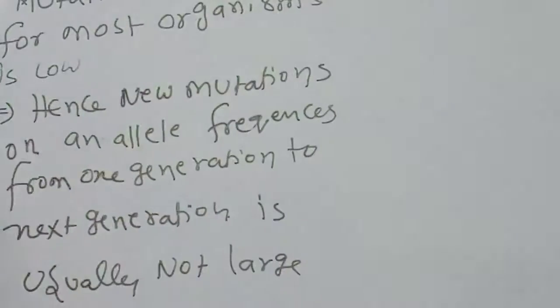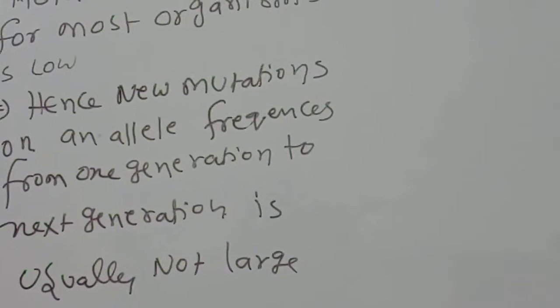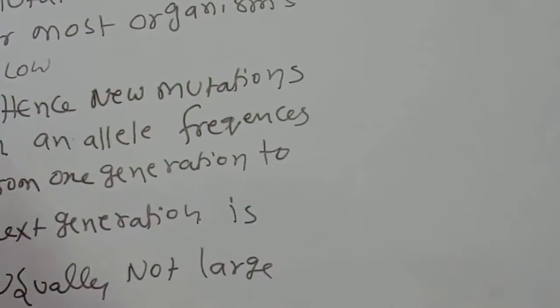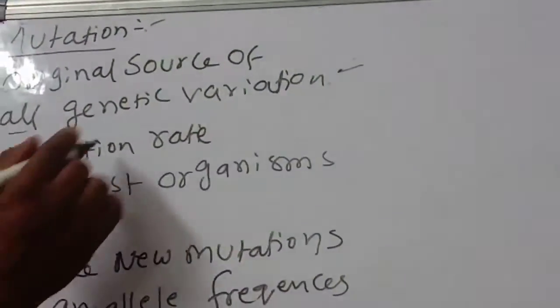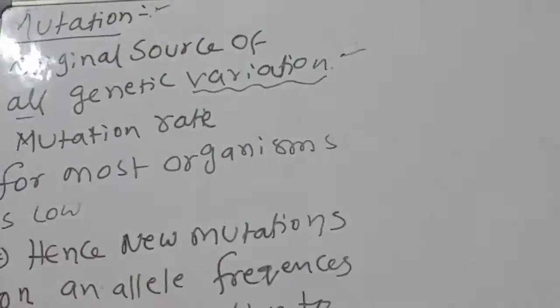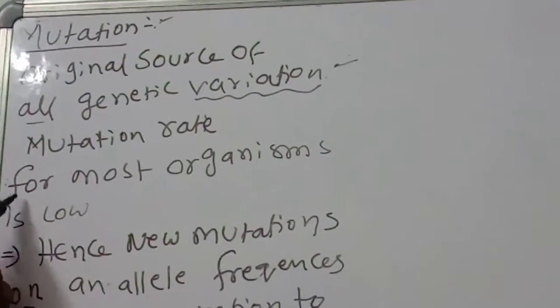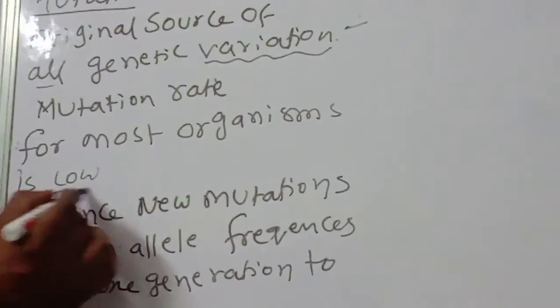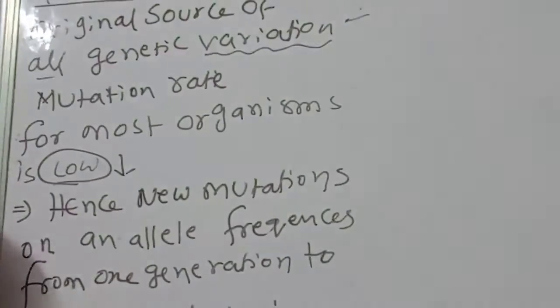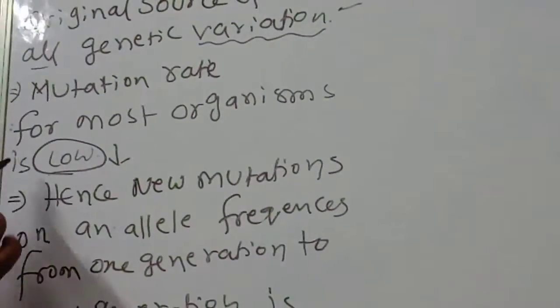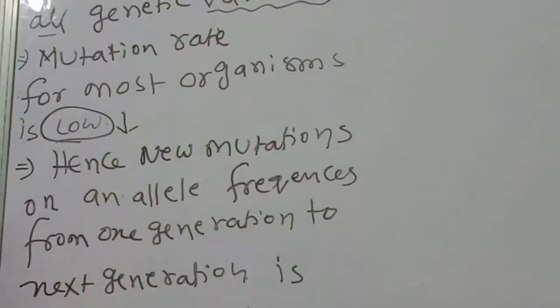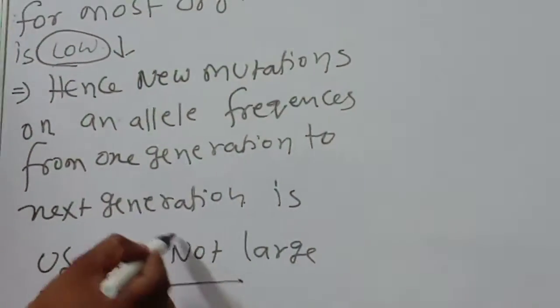I am explaining this in a very simple way. Observe carefully. What is a mutation? Mutation is the original source of genetic variation. Genetic variation changes happen because of mutations. The mutation rate for most organisms is low. This point you should remember. Hence, the effect of new mutations on allele frequencies from one generation to the next generation is usually not large.